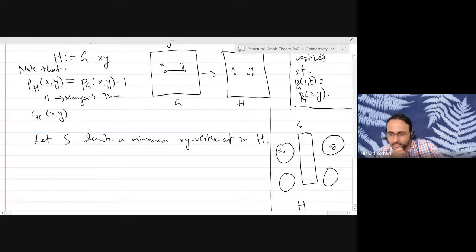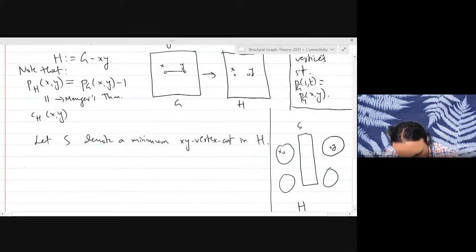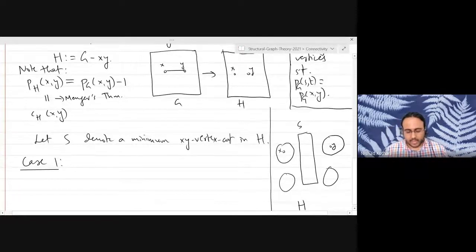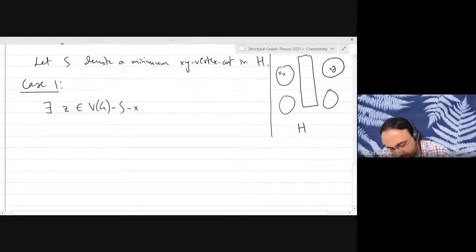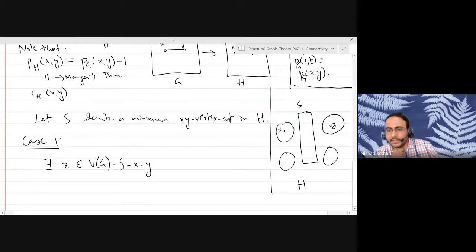Okay? So suppose, well, there is a case 1. I won't write down what the case is right now. But here's the idea. Let's say we are able to find some vertex Z which is not in the set S, which is not X and which is not Y. There is some vertex in the graph that is not in the set S and it is neither X nor Y. Where can this vertex be?